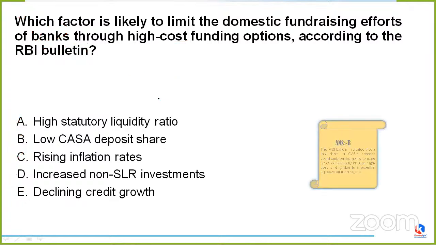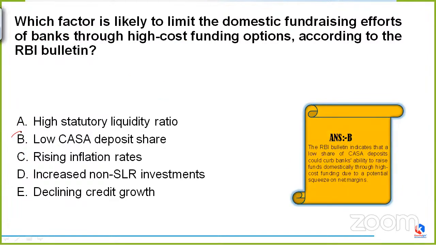Amom C, Rohit B. Great. So this time the correct option would be B. That is low CASA deposit share. See the RBI bulletin. It basically indicates that a low share of CASA deposits could curb banks' ability to raise funds domestically through the high cost funding. And it is because of the potential squeeze on net margins.